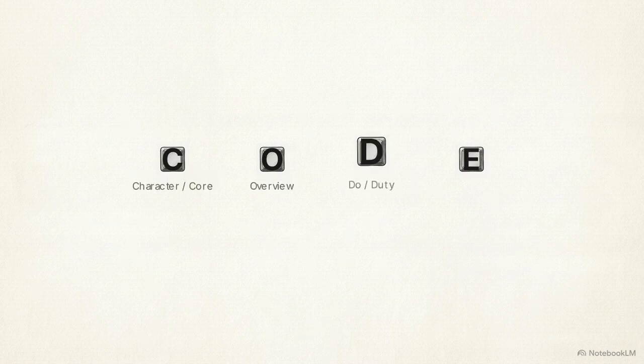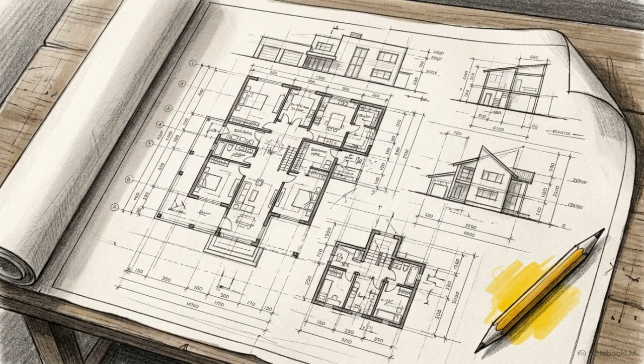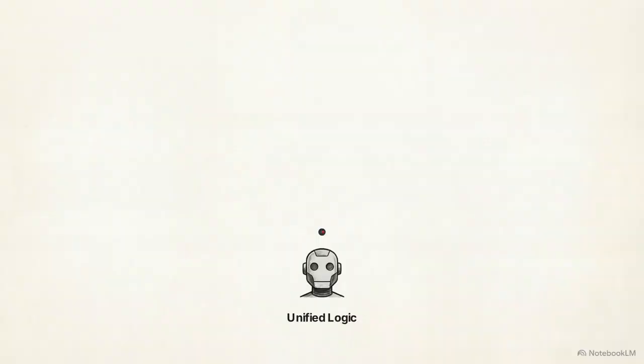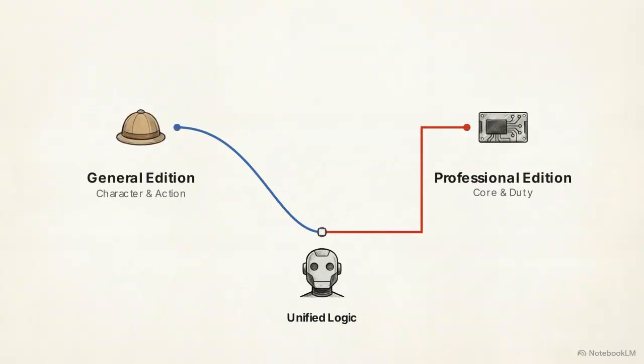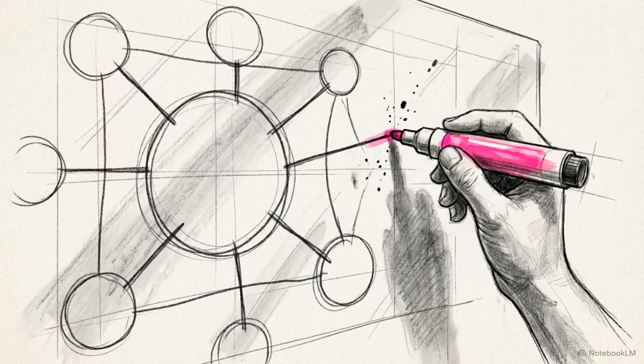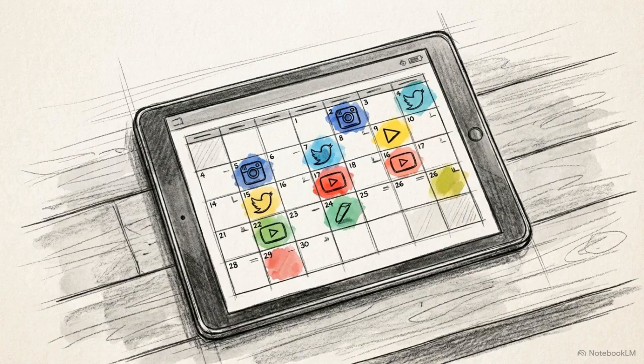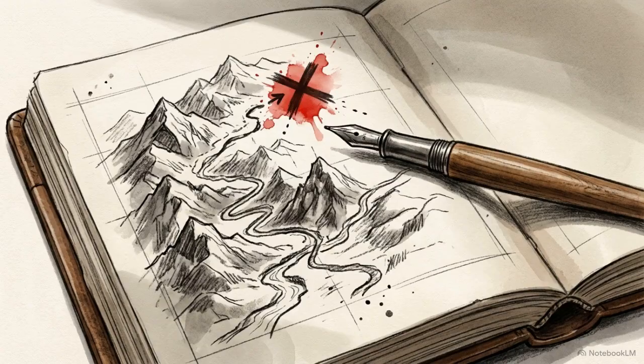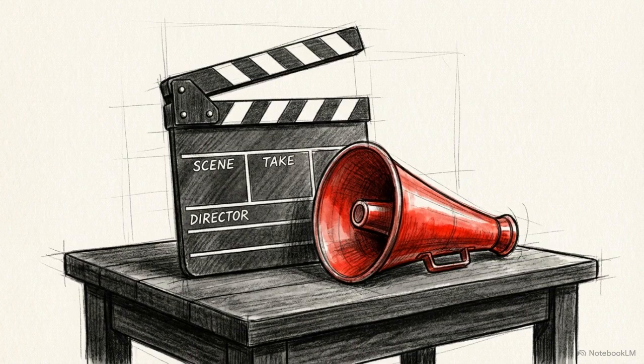4 precise steps: C, O, D, and E. Mastering these 4 letters provides the structural control needed to dictate the AI's internal logic. It turns a vague request into a set of specific engineering requirements. The framework adapts based on what you are trying to achieve. The general edition is for everyday soft skill tasks, like creative brainstorming, digital marketing strategy, and lifestyle planning, where you communicate like directing a human actor.